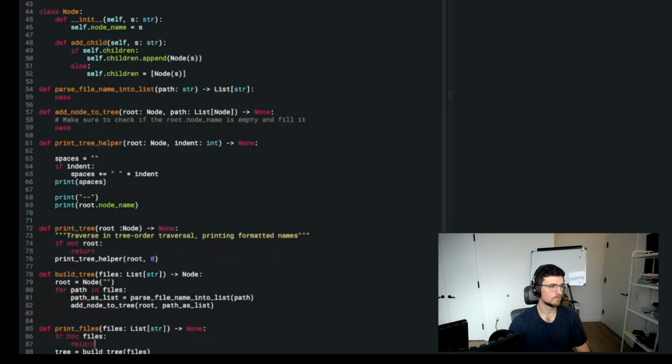Okay, and then here in print tree helper, print the node name. And this might be a minor detail, and it sounded like this guy might not be a Python developer as his primary role, but it's bothering me that he's going to be printing everything out on separate lines, right? This is something where a formatting string and just putting it all into one would be so much better. And honestly, there's no reason that he can't just Google that.